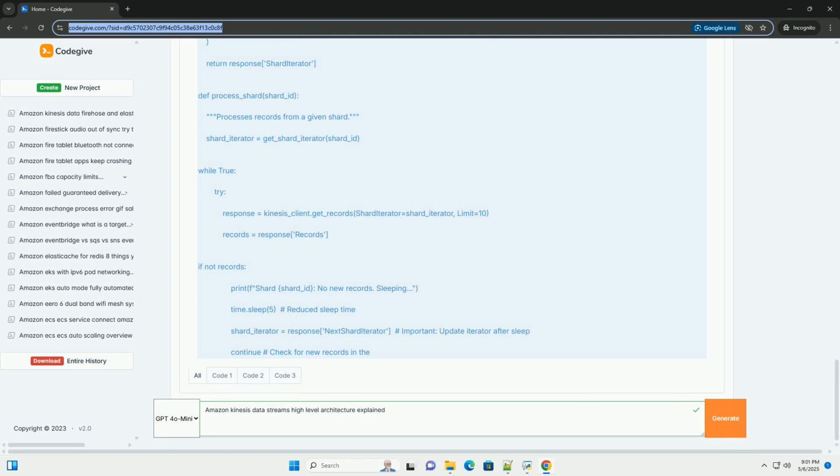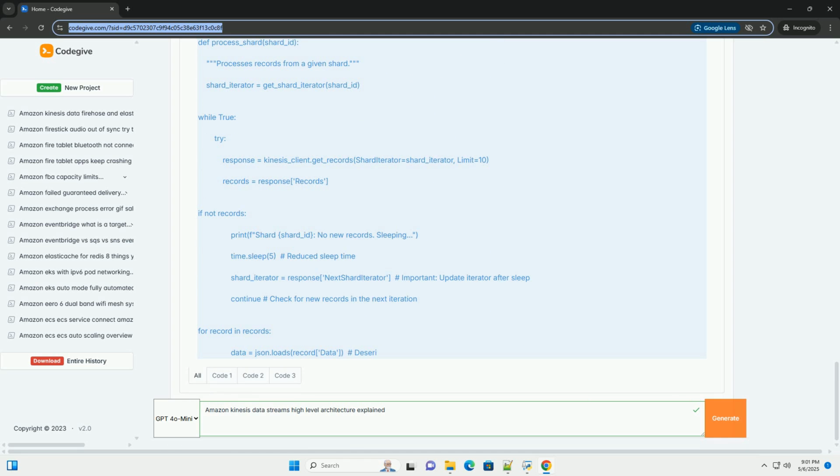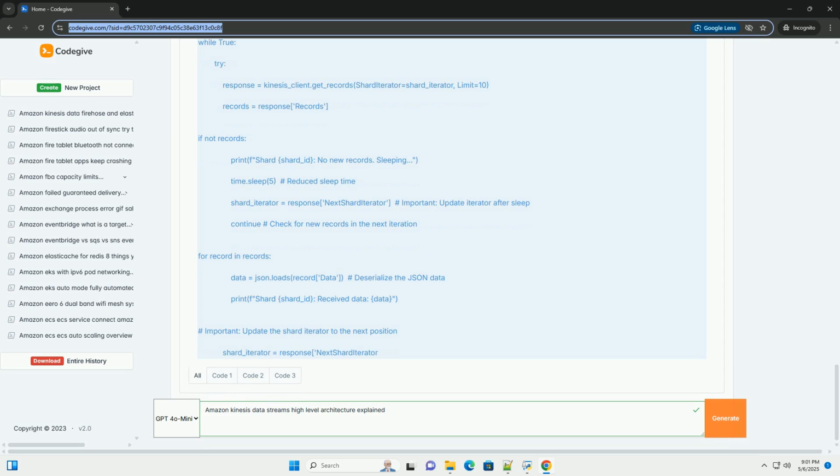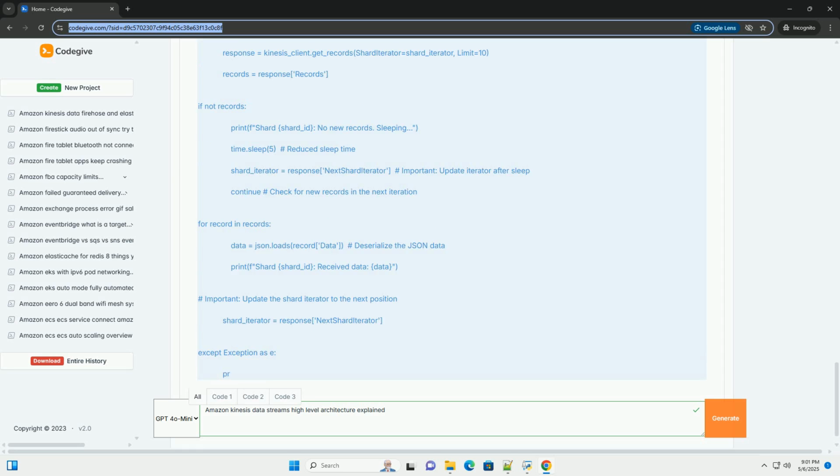Key advantages. Real-time data ingestion: efficiently captures data at high velocity and volume. Scalability: automatically scales to accommodate varying data rates. Durability: replicates data across multiple availability zones for high availability and fault tolerance. Cost-effective: pay-as-you-go pricing based on the resources you consume. Integration: seamless integration with other AWS services, such as Lambda, Firehose, S3, Redshift, and more.